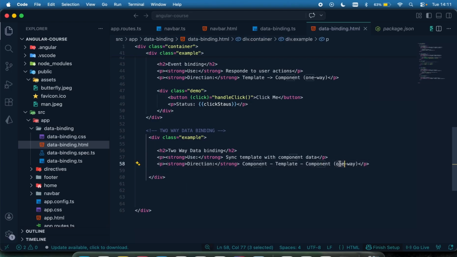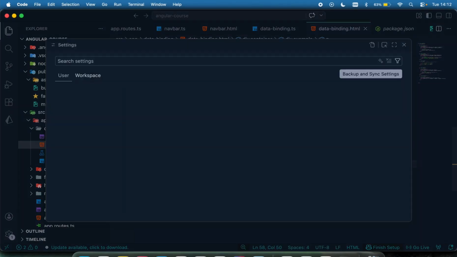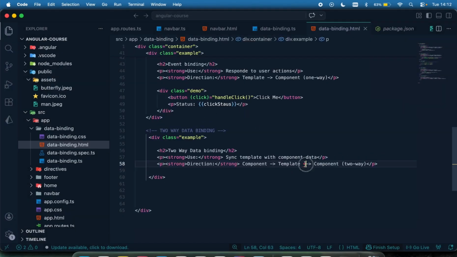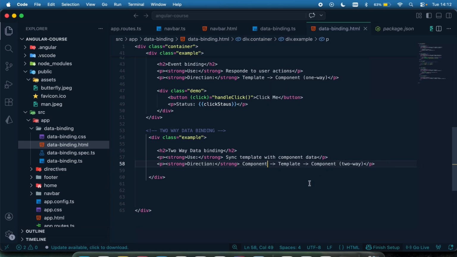So this is going to be two-way like that. You can have an arrow right here, and I just want the arrow to be at both ends, but unfortunately, this did not work. But I believe we understand what this is.